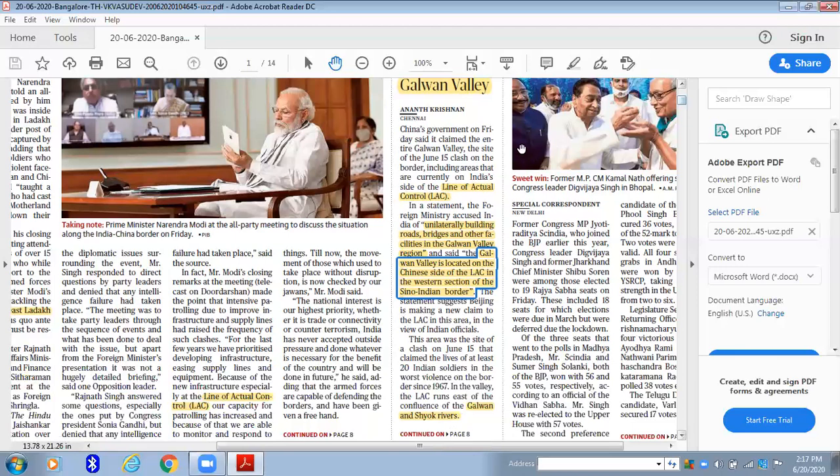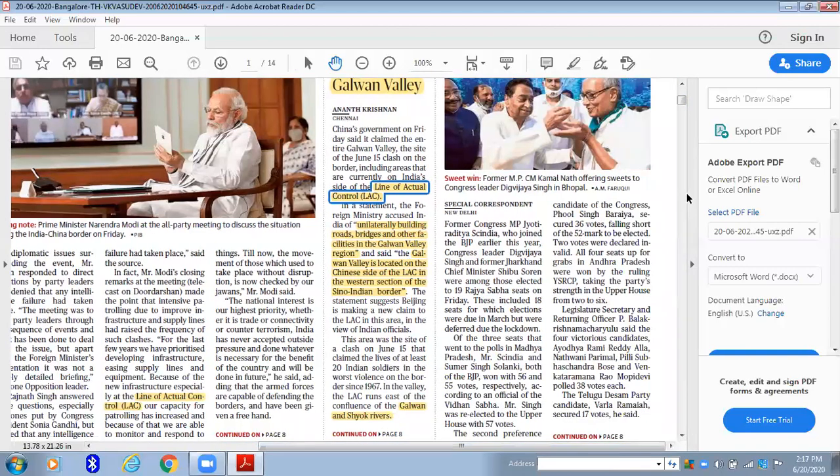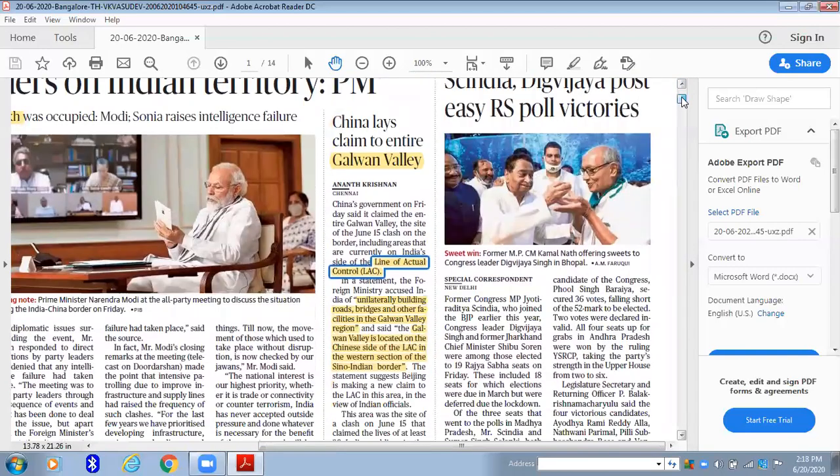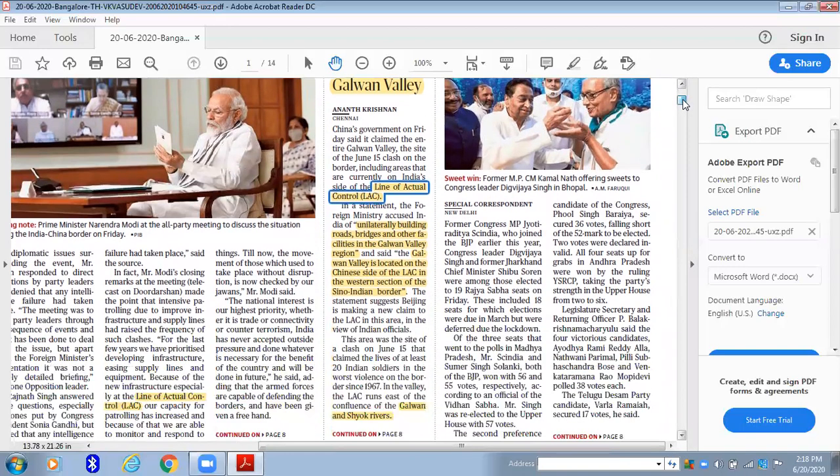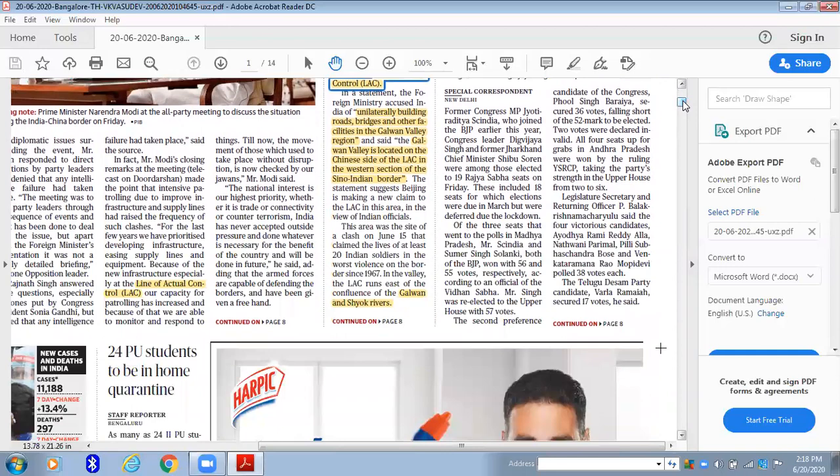Now, moving on to the next article. See, what's the heading? Scindia, Digvijay post easy wins in Rajya Sabha poll victories. Now coming to personalities, UPSC has stopped asking questions like who is the MLA or who is the MP of such and such constituency. I have told you previously, if there is any political issue of this kind, you can just straight away skip it.